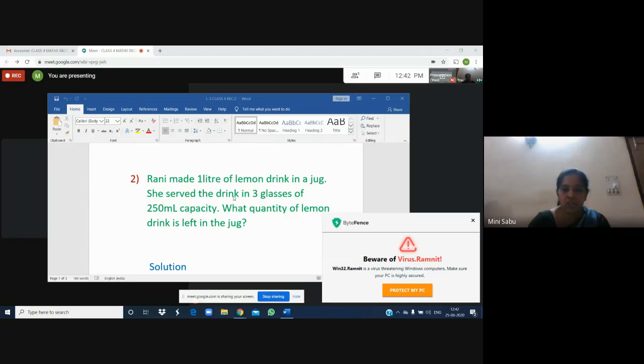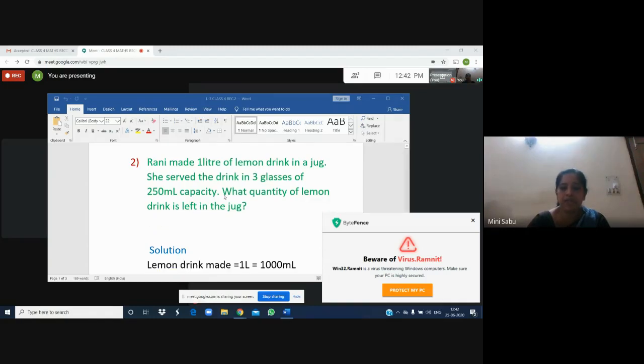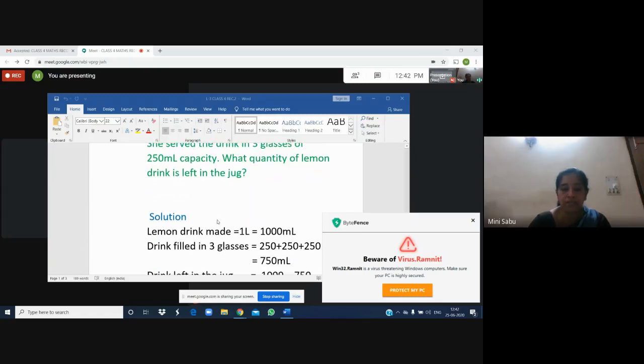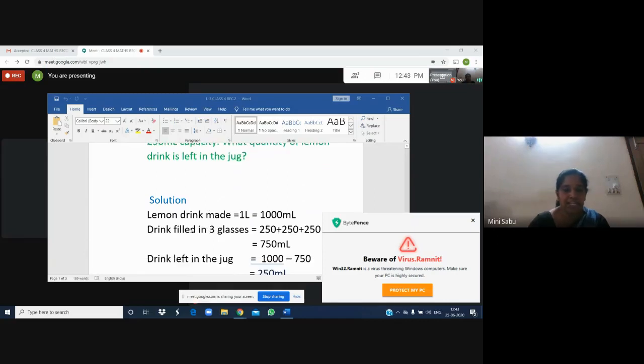Okay, so she took 3 glasses of same capacity, 250 ml capacity, and she poured the lemon drink into 3 glasses. First glass 250 ml, second glass 250 ml, and third glass 250 ml. What quantity of lemon drink is left in the jug? What do you think? Something will be left or not? For you. Okay, let us see.